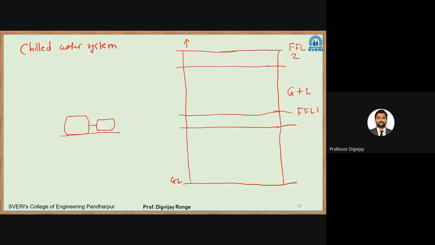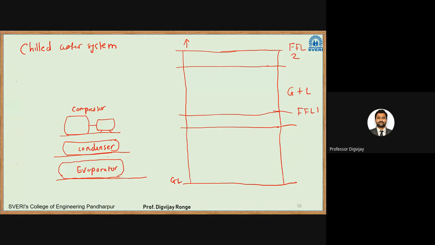Below this I will have a condenser, and below this I may have the evaporator of the VCRS. So this is a compressor, this is a condenser, this is an evaporator.